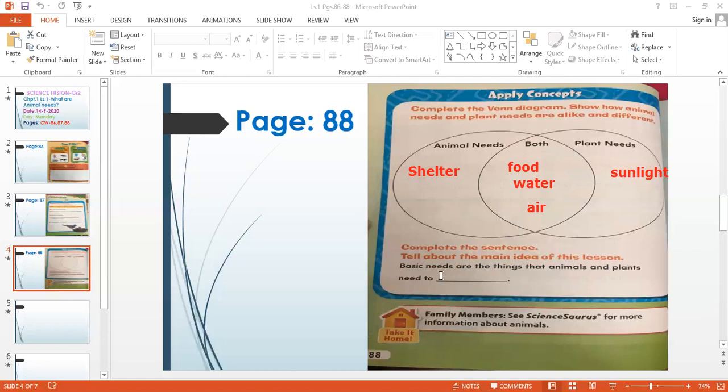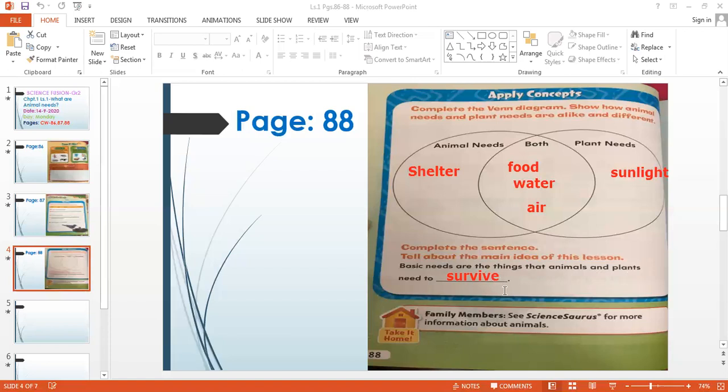With the 4 basic needs, what do you do? You survive or stay alive. So let's write the answer here. Survive. So basic needs are the things that animals and plants need to survive.